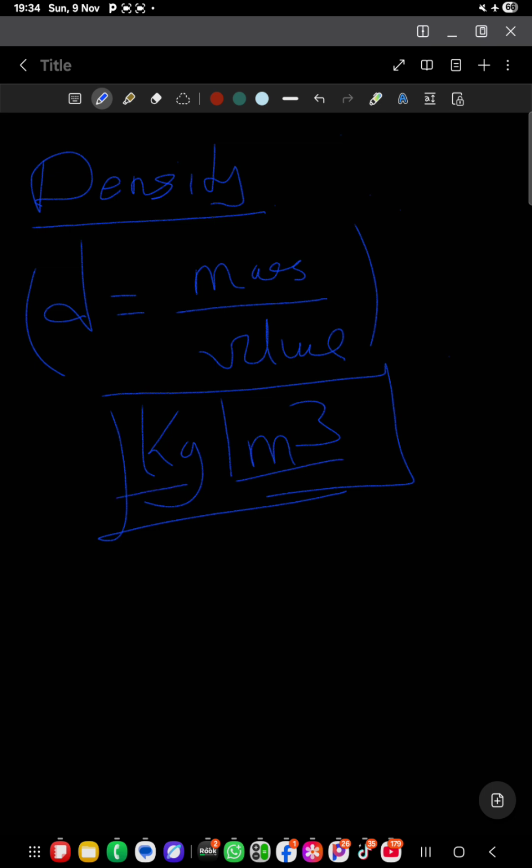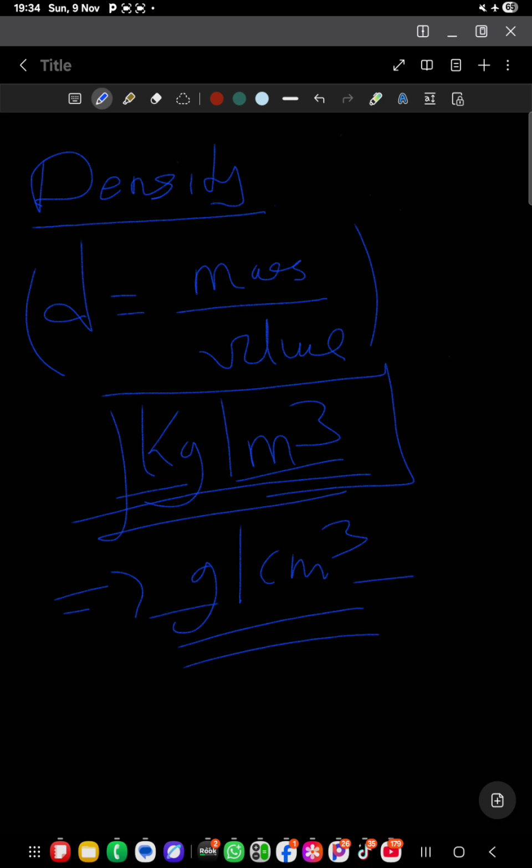These things must go hand in hand. When you have a kg, your volume must be in cubic meters. Now, this is too large to work with in chemistry, and in most chemical applications it's too large. So you are going to find that we mostly don't use density in kilogram per cubic meter. Instead we use gram per cubic centimeter, where the volume is in cubic centimeters and our mass is in what?